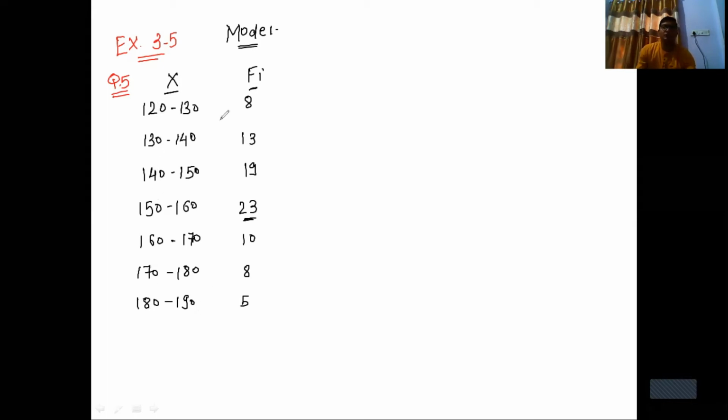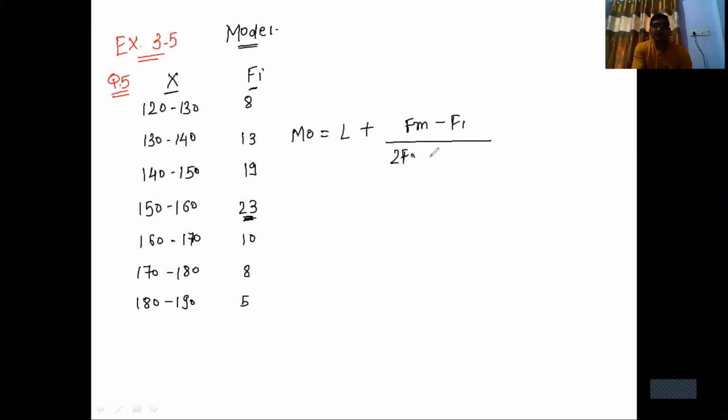So in this sum, class interval is the same and the highest frequency is not repeated again, and that's why we can use the formula: MO is equal to L plus (Fm minus F1) divided by (2Fm minus F1 minus F2) multiplied by C.